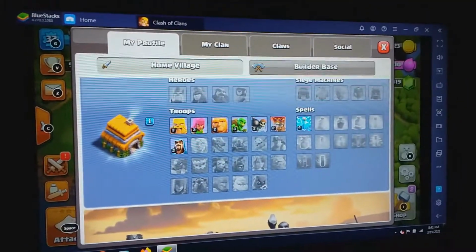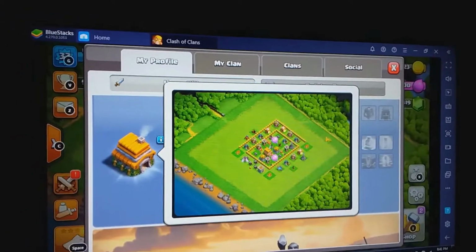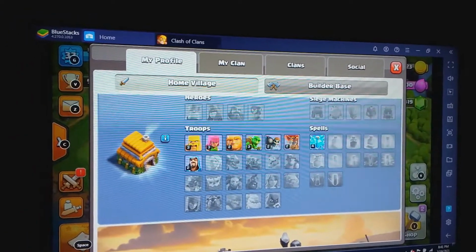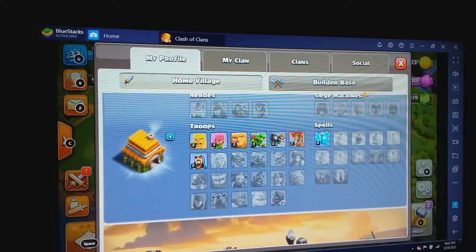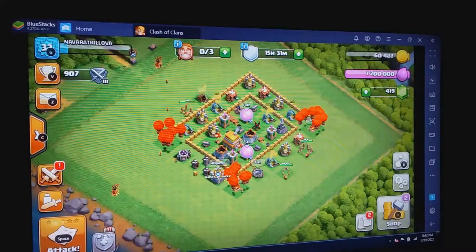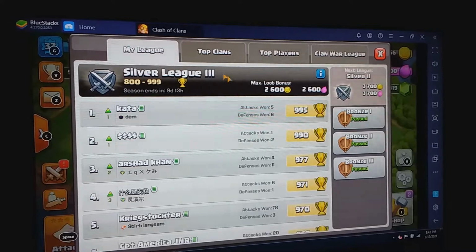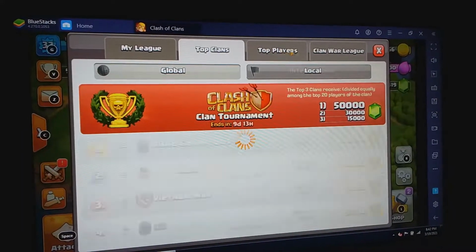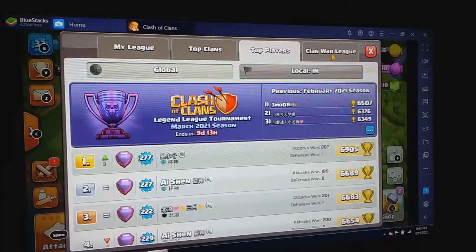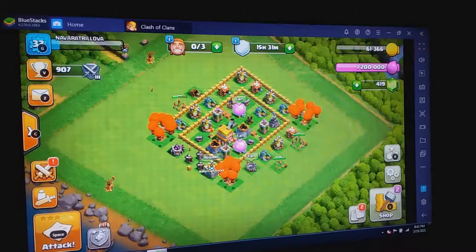Over here you can check out the troops. There are many troops and spells. This is the design of the village. This is how you can check out. This is the symbol of the village, town hall and gold mine. These are the trophies. Which trophies: top clans, top players, and clan war league. This is how it is.